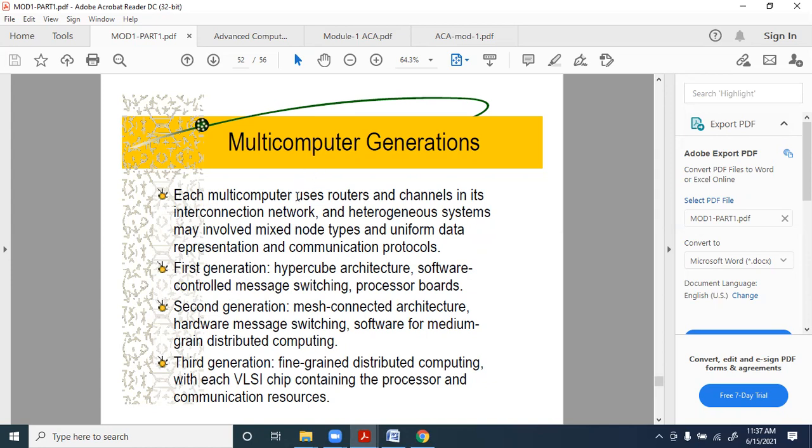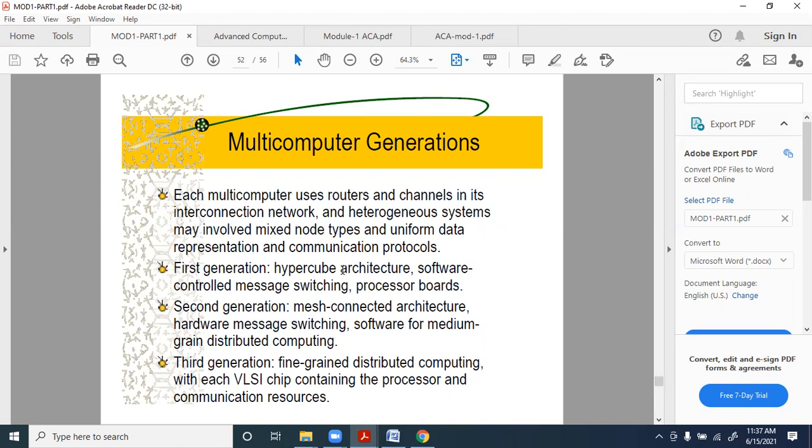So in the multi-computer generations, we have initially the first generation where we use the hypercube architecture. Hypercube means maybe 3-dimensional, 4-dimensional, 5-dimensional cubes. I think you might be knowing, if you say a 2-dimensional architecture, it might be a square. 3-dimensional will refer to a cube. Then 4-dimension will be what we generally call a 4-cube, 5-cube, and all that. They are known as hypercubes.